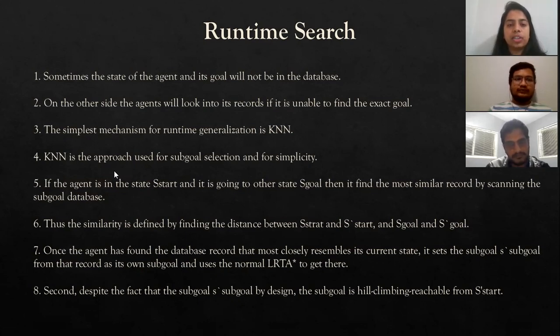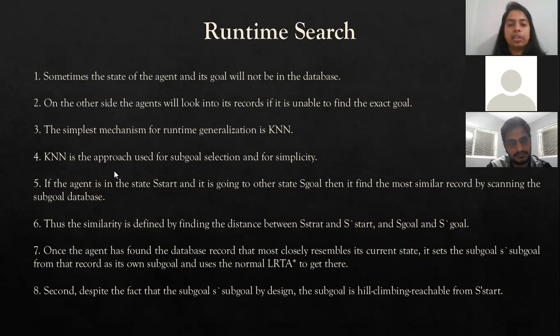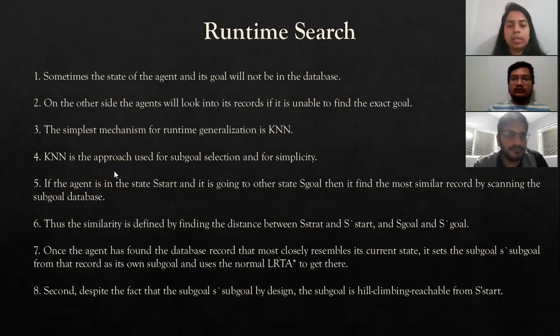Sometimes the state of the agent and its goal will not be in the database. On the other side, the agent will look into its records if it is unable to find the exact goal. So the simplest mechanism for runtime generation is KNN, which is K nearest neighbor. This is an approach used for subgoal selection, also for its simplicity.